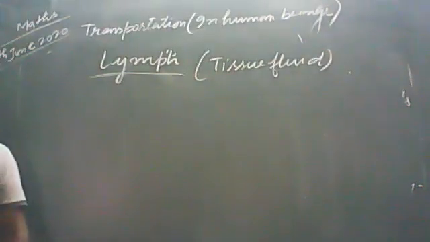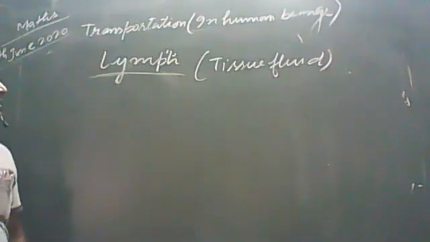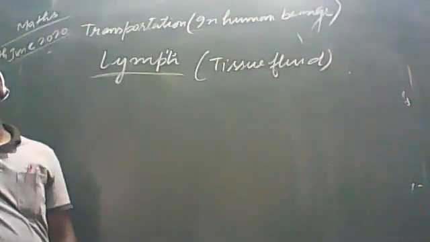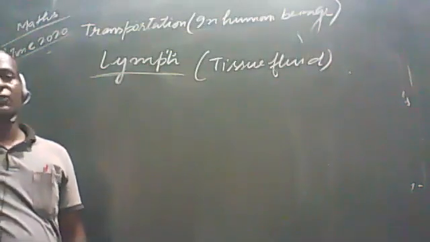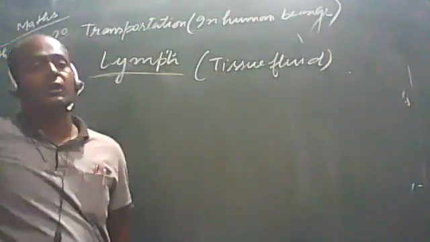We can say that this tissue fluid is helpful in the transportation of material to different parts of the body at the cellular level, and it also helps to transport proteins to various parts of the body. As we know, students, lymph is a colorless fluid, and it transports material to those organs where the blood does not reach easily.